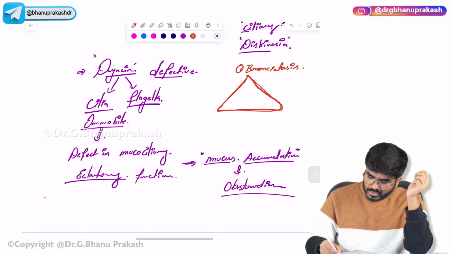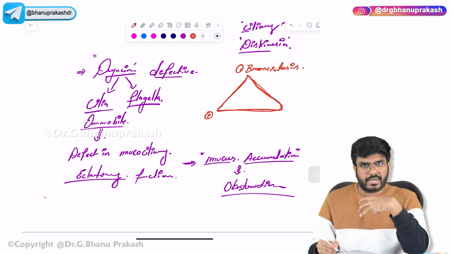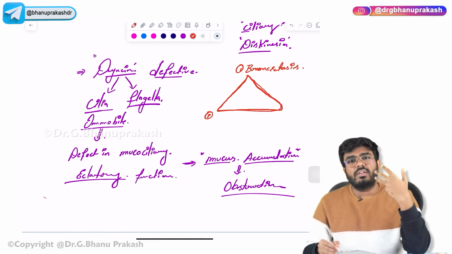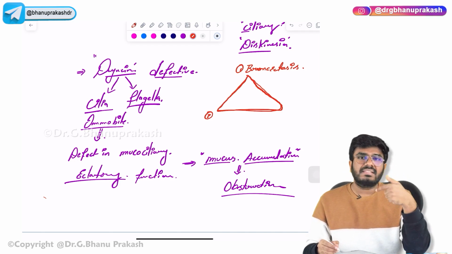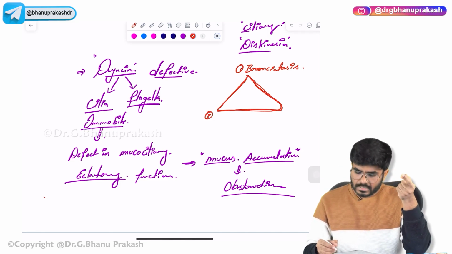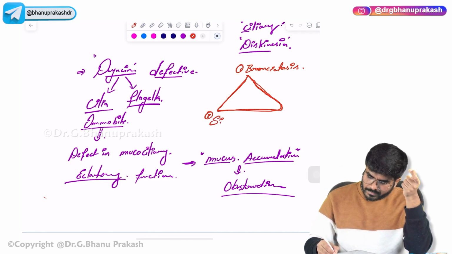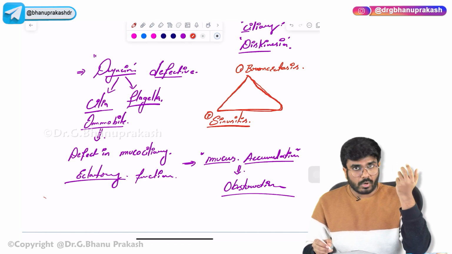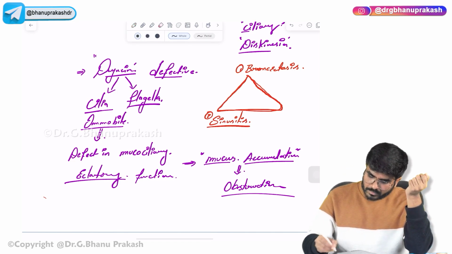See, mucus is not only getting produced in the respiratory tract, but mucus is also getting produced in the sinuses, in the paranasal sinuses also. So this mucus, whatever is getting produced in the paranasal sinuses, is not getting properly cleared away. As it's not getting cleared, infection will start, inflammation will start, leading to sinusitis. The patient is going to have chronic sinusitis, bronchiectasis, and a very important thing is